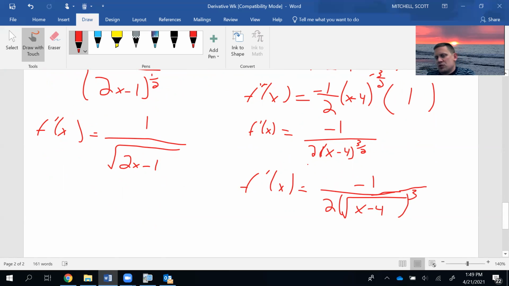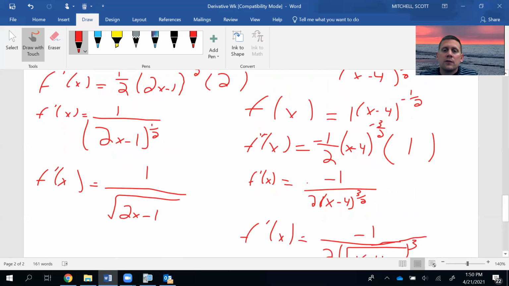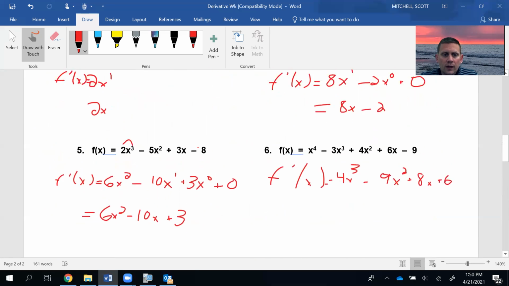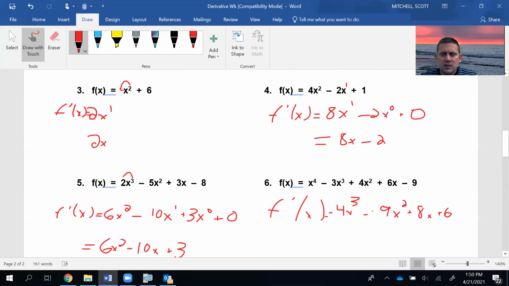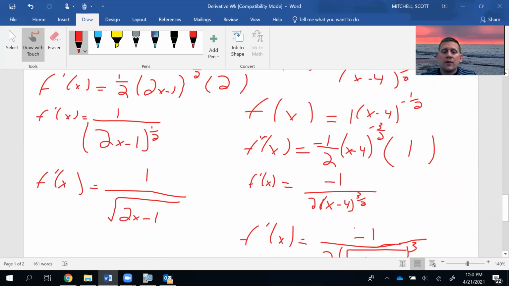Okay. So if you're having some issues, we have to ask ourselves, is it derivative or is it exponent rules? If it's exponent rules, we've got to go back and review those. Those are Algebra 1, Algebra 2 concepts. That's why we need to know our exponent rules. All right. So if you have questions, try to gear it towards, well, I'm having trouble with exponents, knowing why it's a square root or why it's this or why it's that. If you're having trouble with the derivatives, focus on these questions. Can you take these? Because then it might not be derivative, it may be algebra. Okay. Let me know if you have any questions.